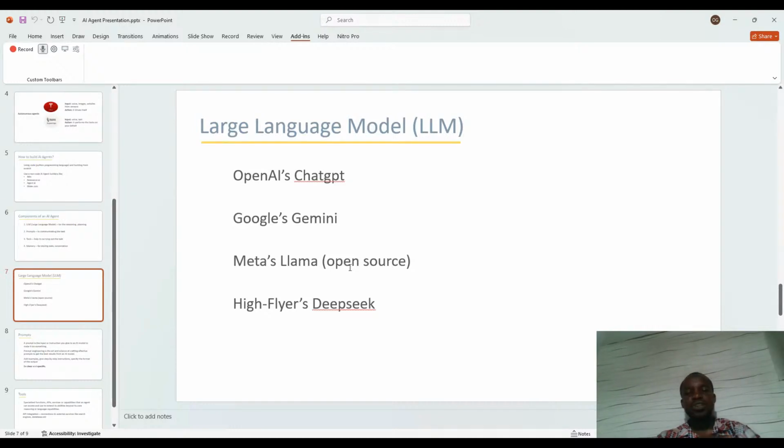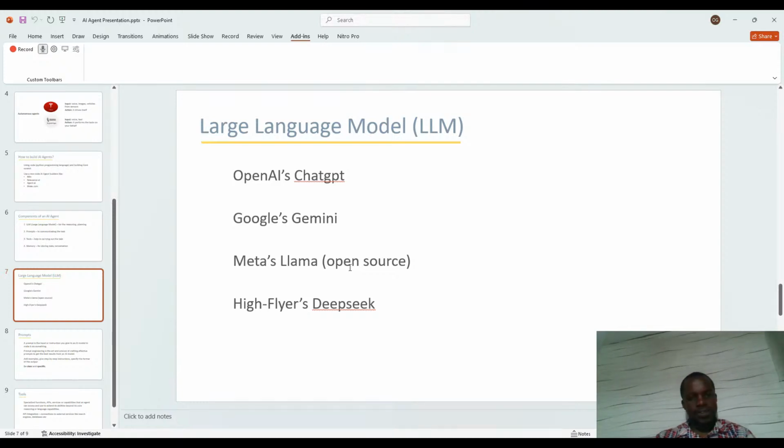Meta Llama, that one is open source, so it's completely free, but it has its own limitations there. And we have High Flyers DeepSeek. So if I'm to make recommendations on the LLM you are to use, either Gemini or DeepSeek. But for our tutorial, the one we'll be doing, we'll be making use of Gemini. Gemini will give you a result. DeepSeek, ChatGPT, those ones will tell you that you need to put in some amount of money because you have to pay for their APIs.